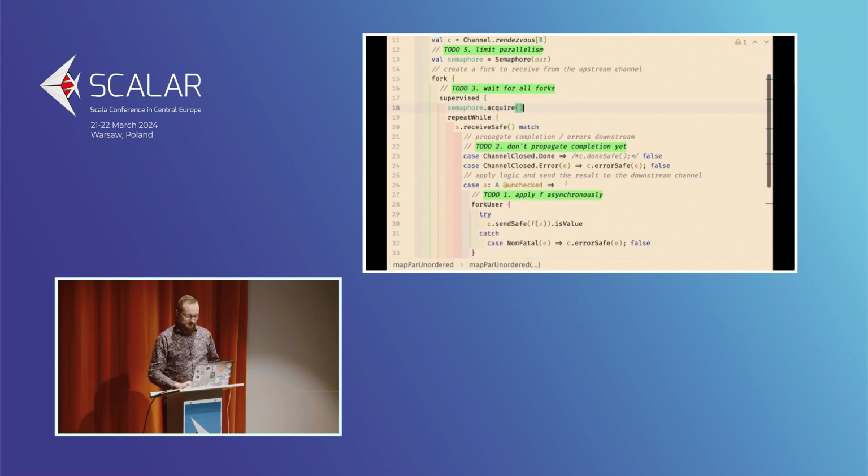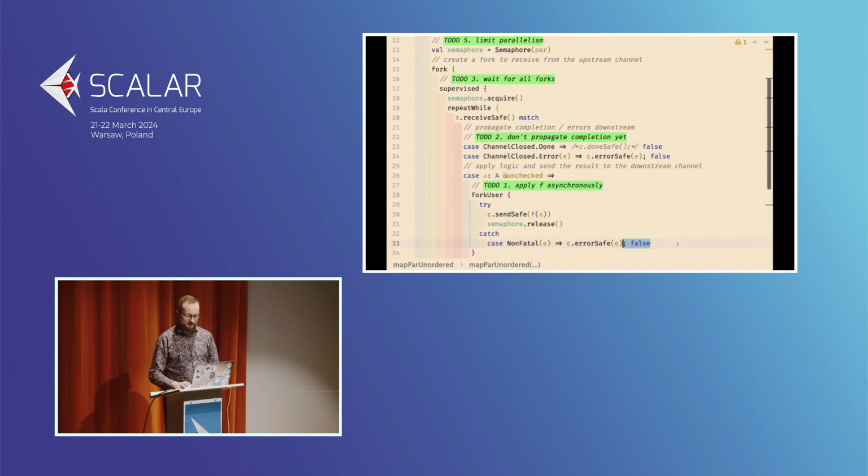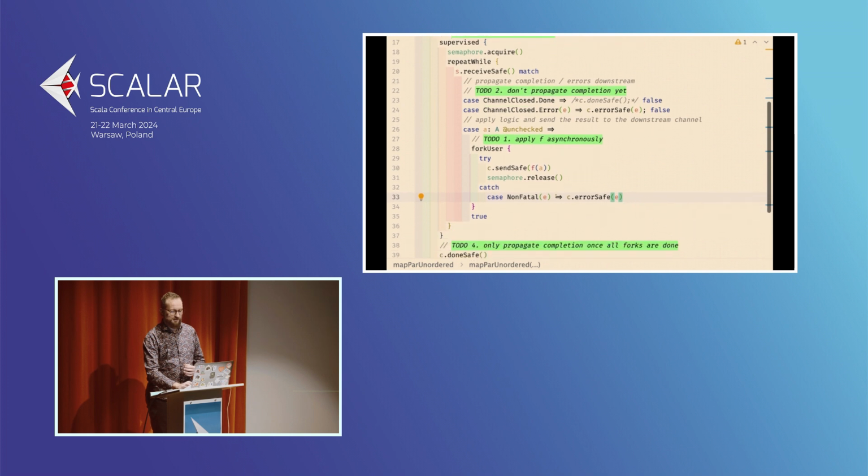And this is done once we send the value here. So we are doing semaphore release here. And you might have noticed that the is value and the false here are redundant now because this is running in the fork, so it's really not necessary. The true here is the key thing that lets the loop run while the forks are running in the background.